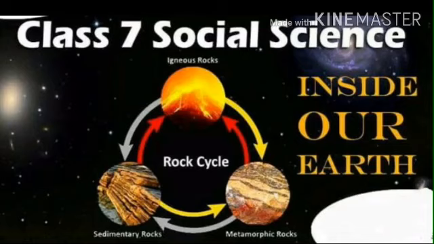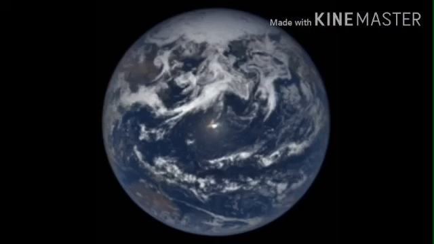Okay students, what do you think about the planet Earth? The Earth is the only planet on which humans can live. Do you know what the shape of the Earth is? It is not absolutely spherical in shape. The Earth is a solid ball with a radius of 6,371 km. Constant changes occur both inside and outside the Earth.